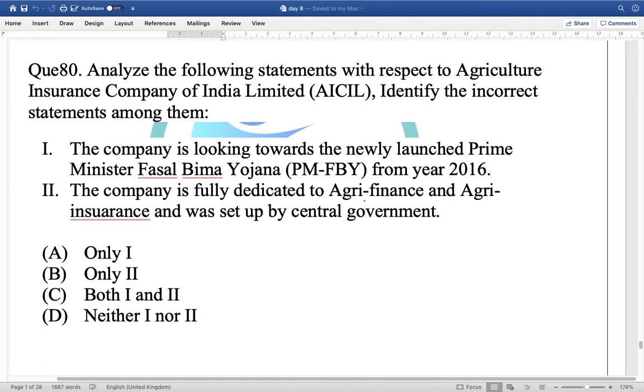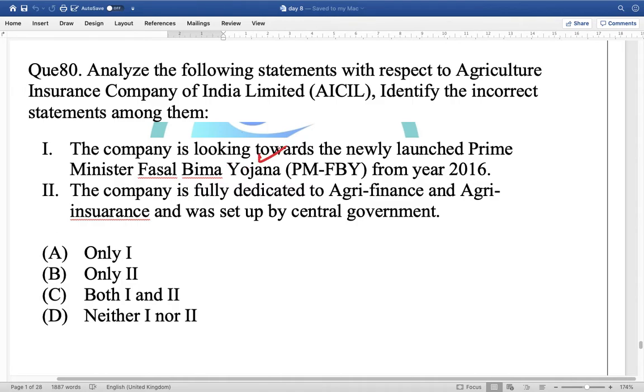Question number 80. Analyze the following statements with respect to Agriculture Insurance Company of India Limited and identify the incorrect statement. The first, the company is looking towards the newly launched Pradhan Mantri Fasal Bima Yojana from 2016. Yes, the first statement is correct.